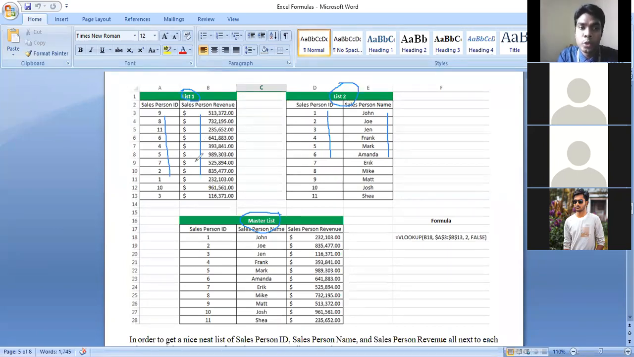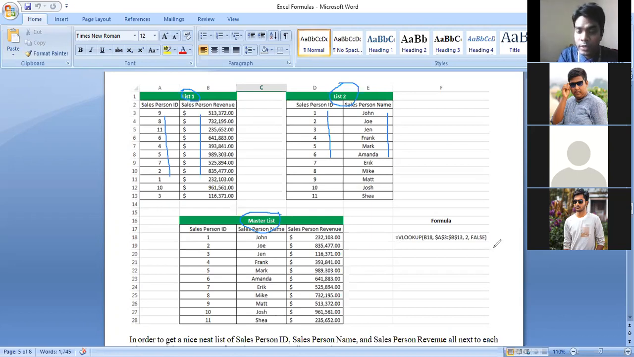So how can we combine? The simple way is to write down salesperson ID number 1, then find out his name, then from table number 1 find out the revenue. But here we have only 10 or 11 entries available. If you have 1000 entries like this, then how are you going to match? It will take a long time. So here you have the VLOOKUP formula to make your life easy. If you want to apply the VLOOKUP formula, you have to follow this one.